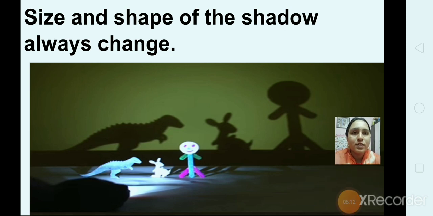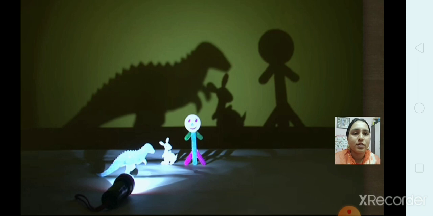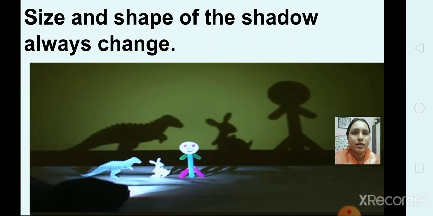Do you notice that the shadow enlarges when you bring it near the torch? Yes, you can see here. And it gets smaller when you move it a little far away from the torch. Observe the shadows. This happens because when the object moves closer to the source of light, it blocks more light coming from the source, and hence the area of the shadow increases.